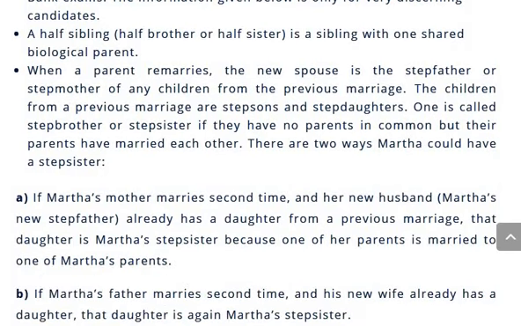Look at a simple example. Martha could have a stepsister. So we have two ways. If Martha's mother marries a second time and her new husband, that is Martha's new stepfather, already has a daughter from the previous marriage, that daughter is Martha's stepsister because one of her parents is married to one of Martha's parents.